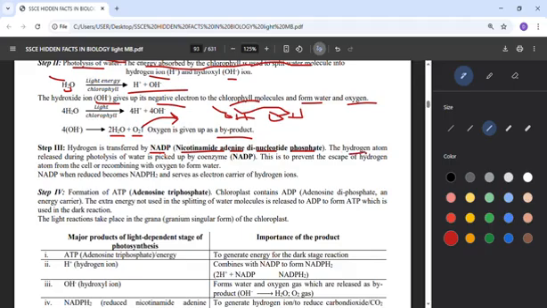The hydrogen atom released during photolysis of water, like I said, is picked up by this coenzyme. Coenzyme means a supporting enzyme. It always supports enzyme in breakdown process. So what will they use it to do? This is to prevent the escape of hydrogen. We just trap that hydrogen.